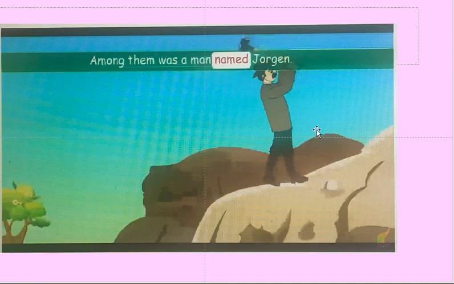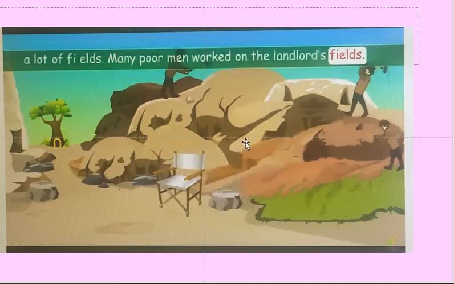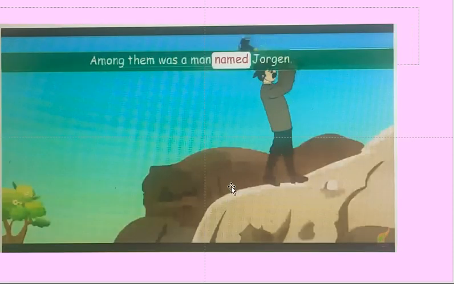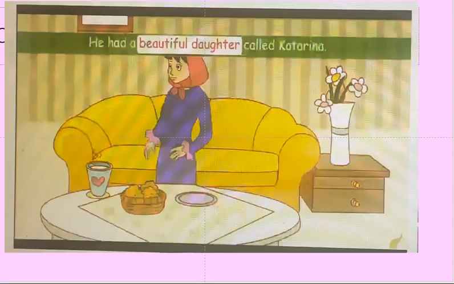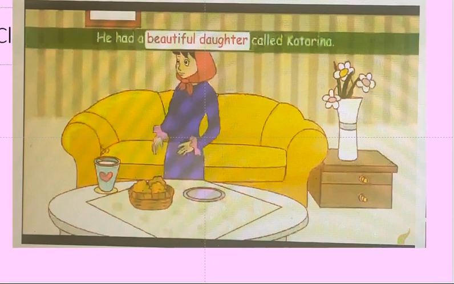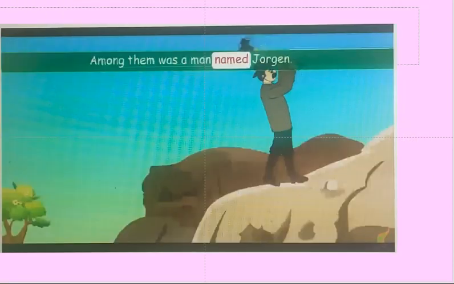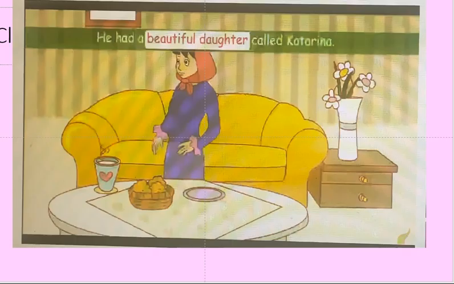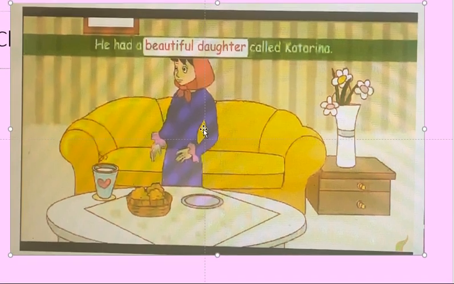Who is Jorgan? He is one of the workers in the landlord's farm, in the fields of the landlord. Jorgan is also one of the workers. And the next character is Katrina. Katrina is the daughter of Jorgan. Before, I have shown Jorgan, so Jorgan's daughter is Katrina. She is a beautiful girl and one more important character.